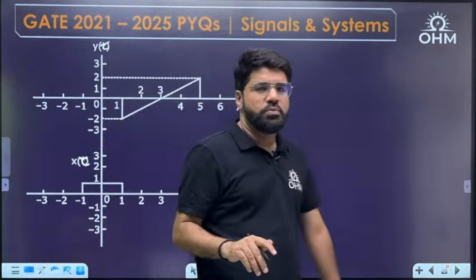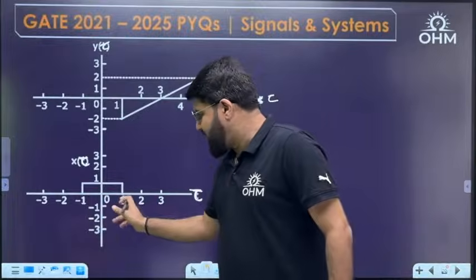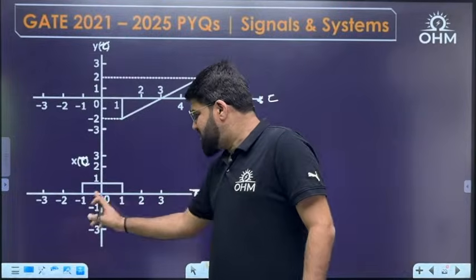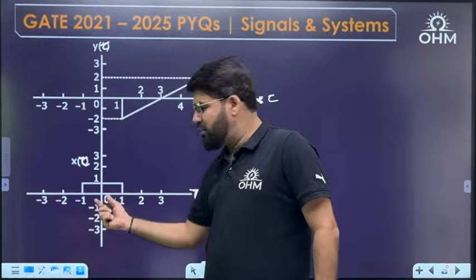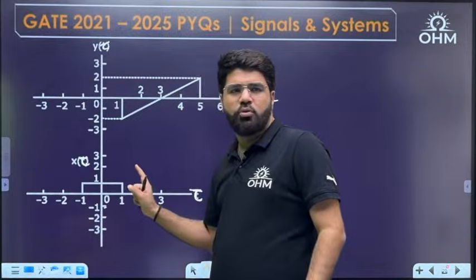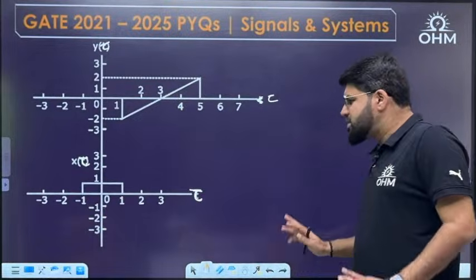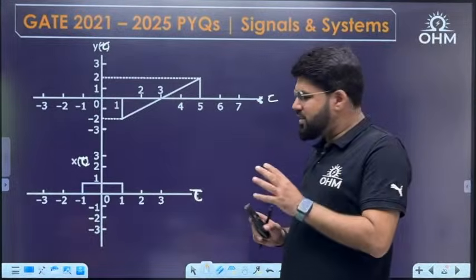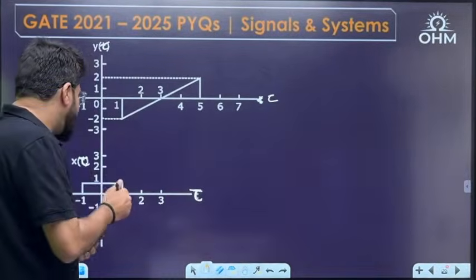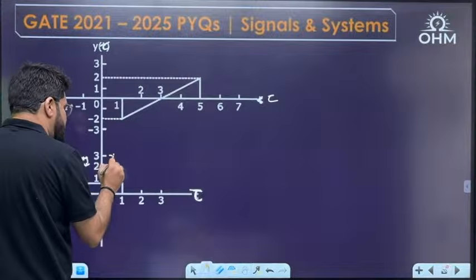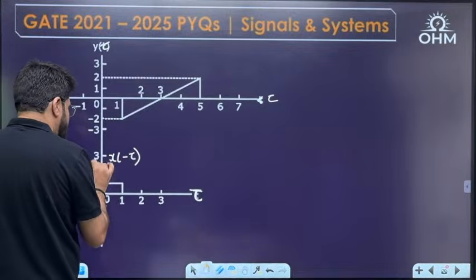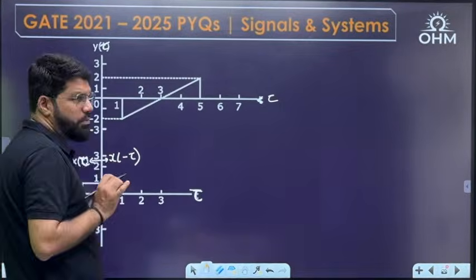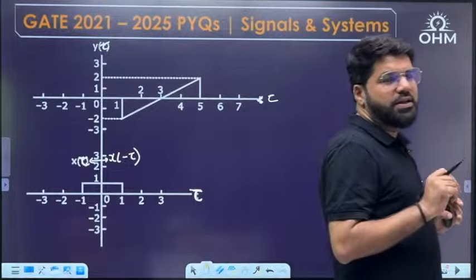Suppose this is x tau. But because it is symmetric, I am making it as a tau function. It is symmetric now, identical to left and right. One unit left, one unit right, same value on either side. So it is definitely a symmetric function. Symmetric function means this is also equal to x minus tau. X tau or x minus tau are the same here.